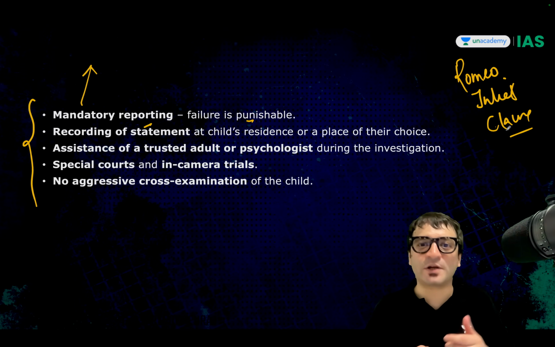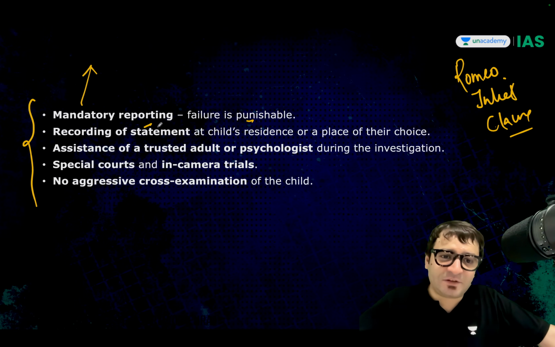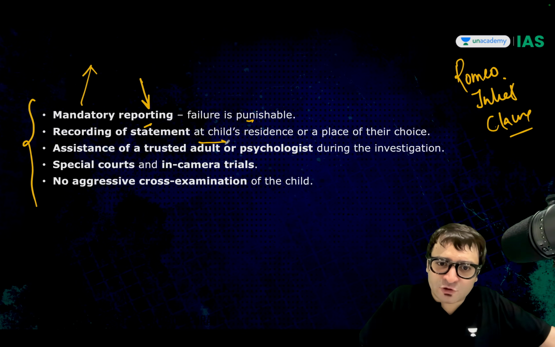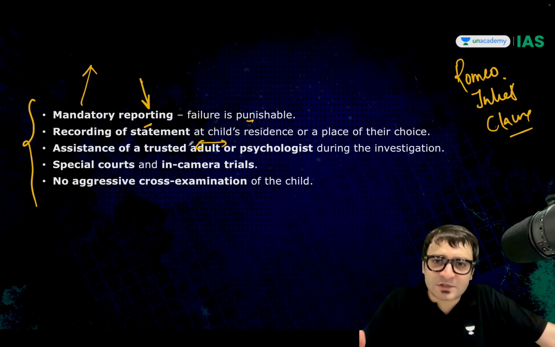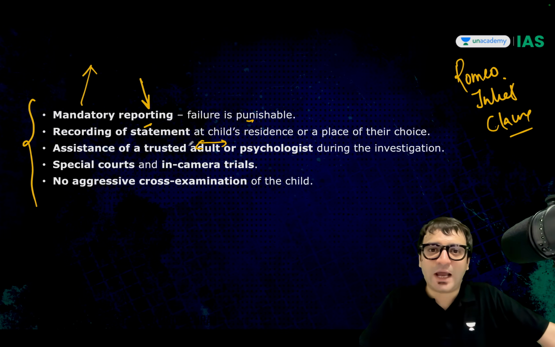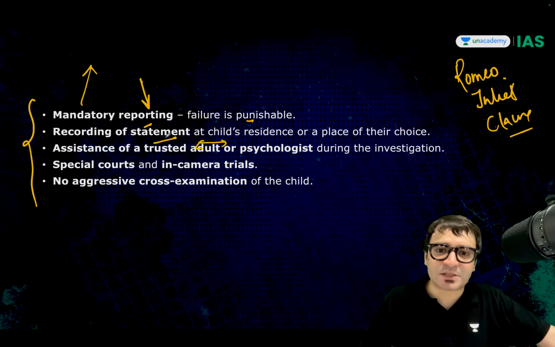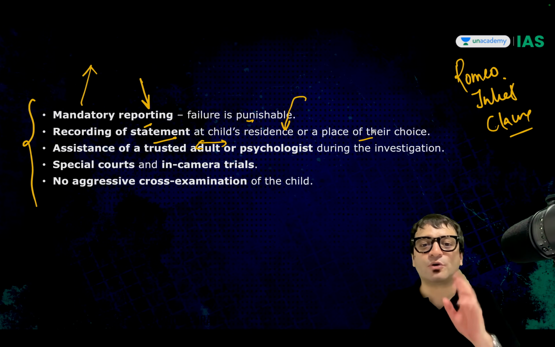But if the difference is huge, then it is exploitation. If the age of the man is 40 and the age of the girl is 16 or 15, it is an exploitative relationship. But if the teacher fails to report it to the police, it is a crime. You have to ensure that this law is in favor of the child. If you bring this victim to a police station, maybe you would be shocked to see so many police people around you. You will come under a lot of anxiety, stress, tension, and it will have a huge repercussion on your psychological well-being. That is why when you have to record the statement of the child, you should do that at the child's residence or a place of their choice.